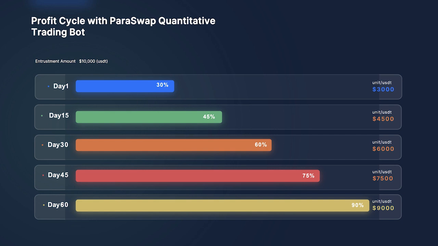And if you opt for 15 days, that means you are putting $10,000 for 15 days into this robot trading, and you get around 4,500 USD. The same goes with day 30, where you can get 6,000 USDT. Like that, 45 days, 60 days.